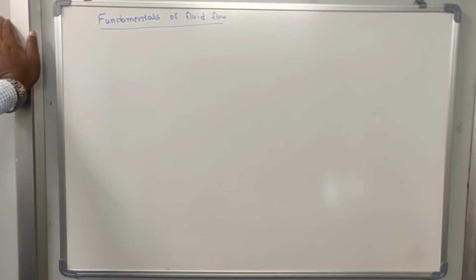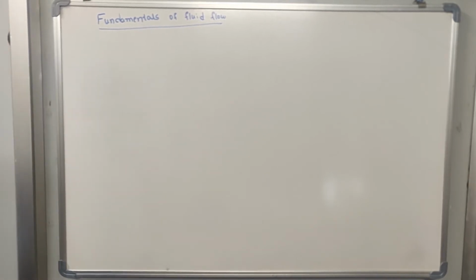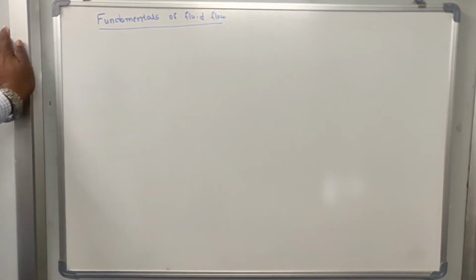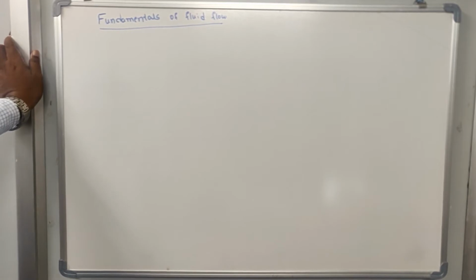So then we have also discussed how to measure the pressure in the pipe by using the manometers. Okay, we also discussed the different types of manometers.